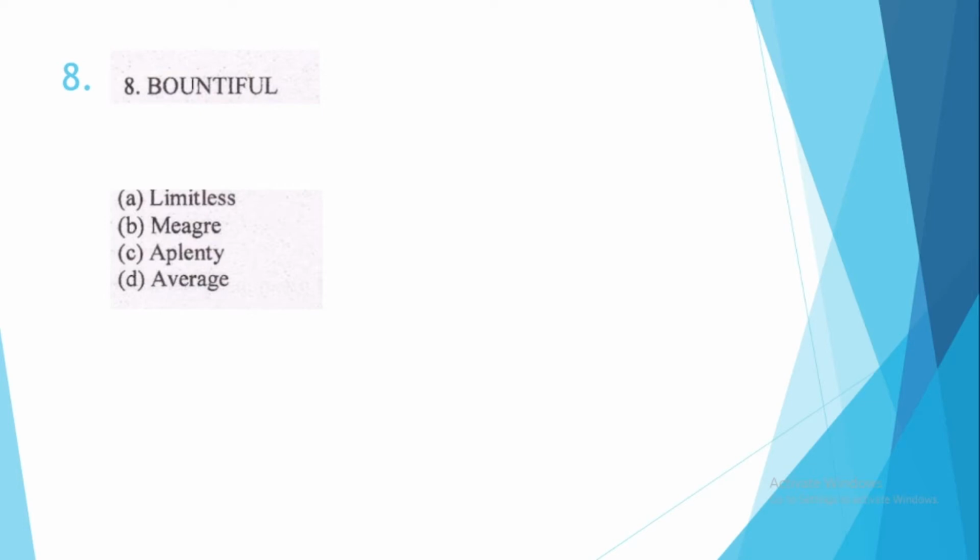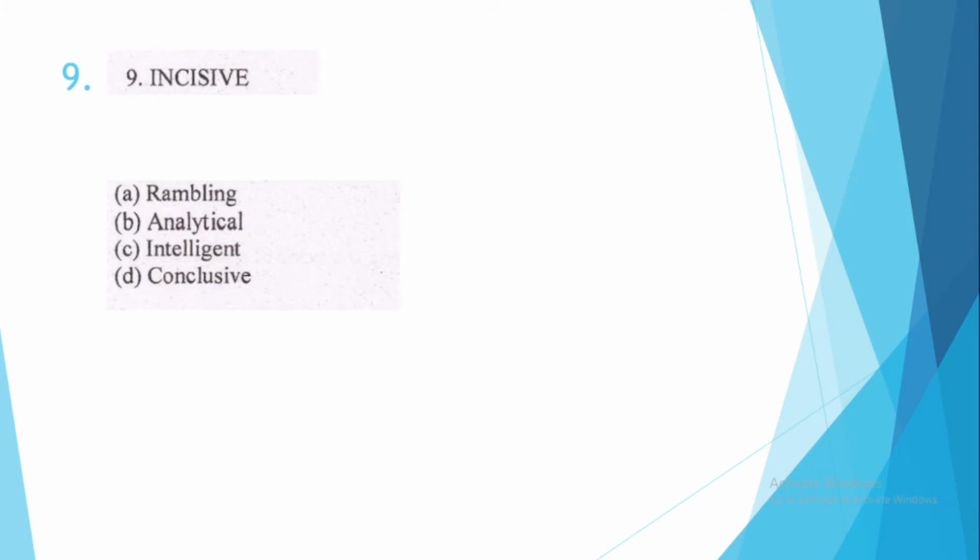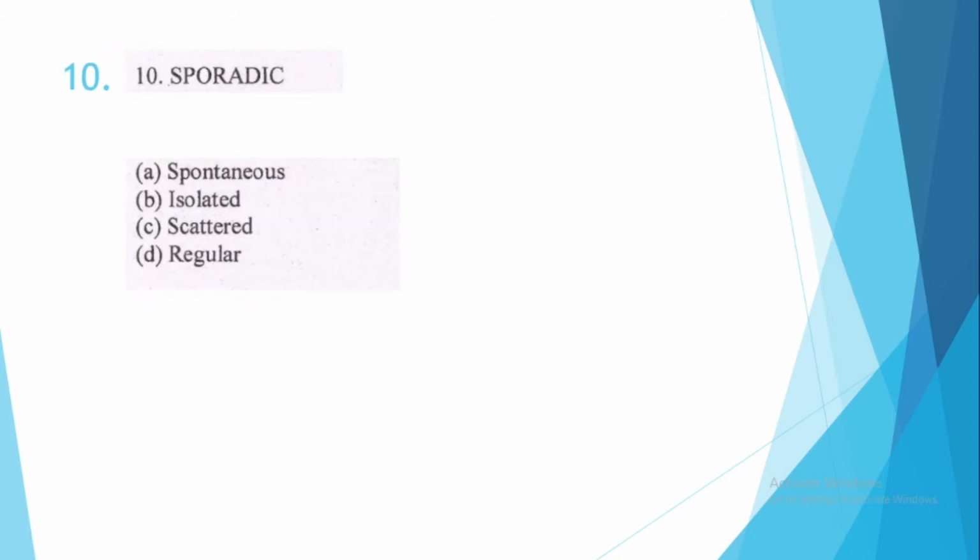Question number 8, bountiful. The opposite word is option number B, meager. Bountiful means abundant. Let us see the other meanings. Aplenty means in abundance. Meager means lacking in quality or quantity. Question number 9, incisive. The opposite word is option number A, rambling. Incisive means quick and direct. Question number 10, sporadic. The opposite word is option number D, regular. Sporadic means occurring at irregular intervals.